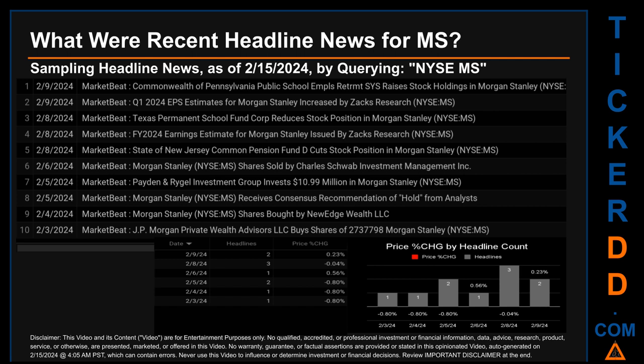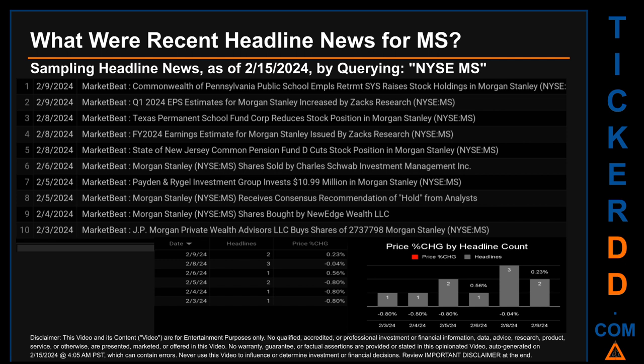Thursday, February 8, 2024 had the most headlines. It had 3 discovered headlines when MarketBeat published the headline that read, Q1 2024 EPS estimates for Morgan Stanley increased by Zacks Research. MarketBeat published the headline that read, Texas Permanent School Fund Corp reduces stock position in Morgan Stanley. MarketBeat published the headline that read, FY 2024 earnings estimate for Morgan Stanley issued by Zacks Research. MarketBeat published the headline that read, State of New Jersey Common Pension Fund D cuts stock position in Morgan Stanley.